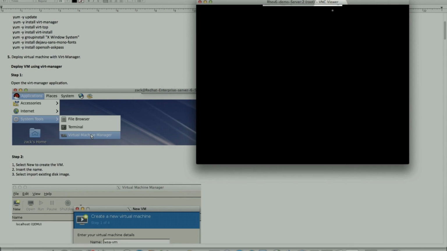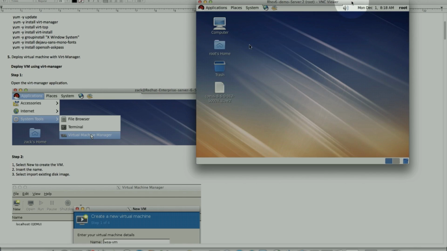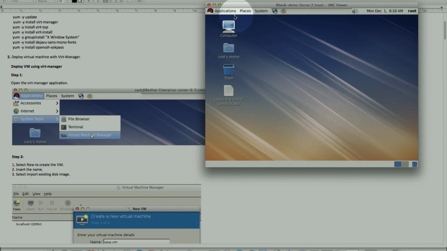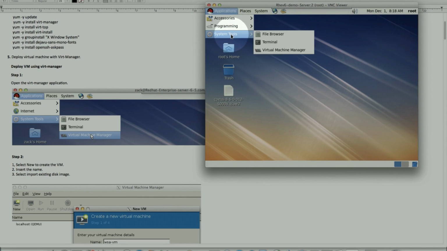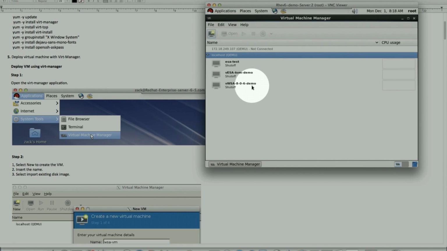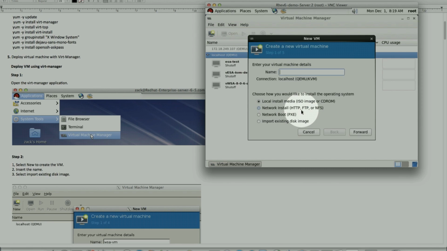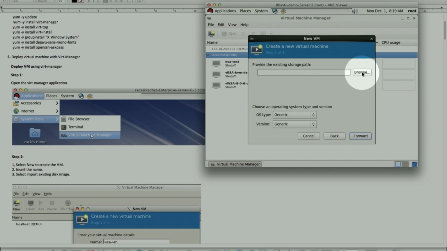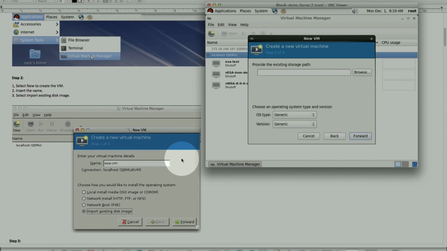To do that, I logged in via VNC on the Red Hat server. First we kick off Applications, System Tools, Virtual Machine Manager. I have a few machines in here, but we'll ignore that for a moment. Create a new one, walk through it, and let's call it ESA KVM. We'll say import existing disk image, forward, and then step 2.